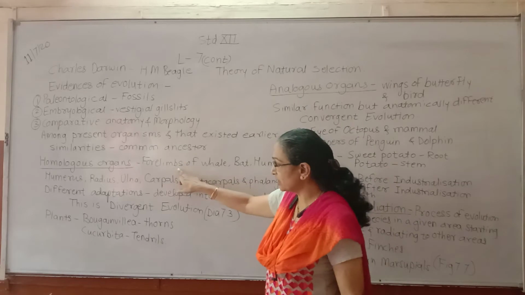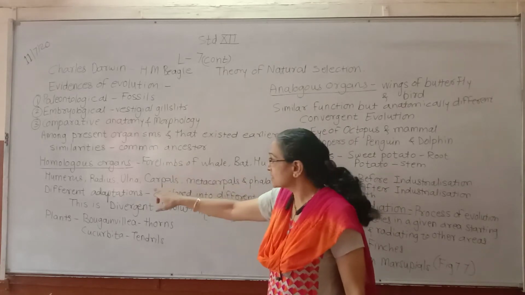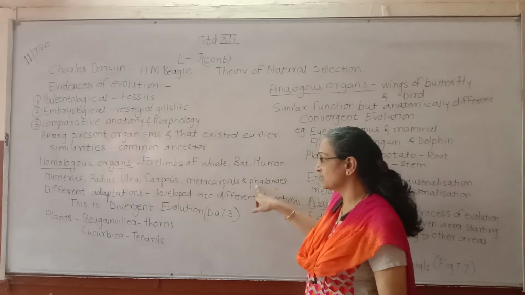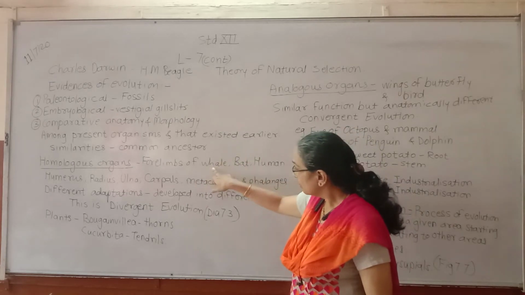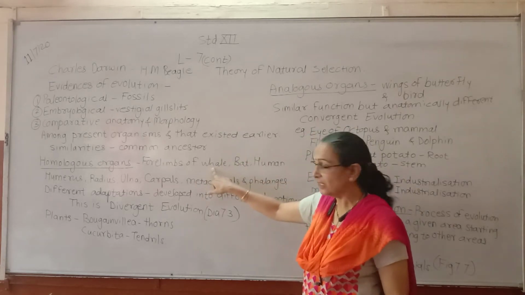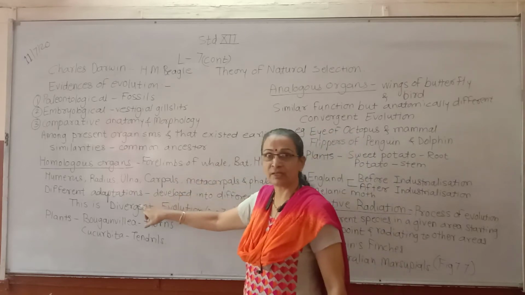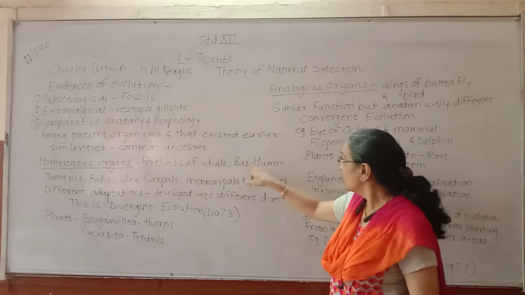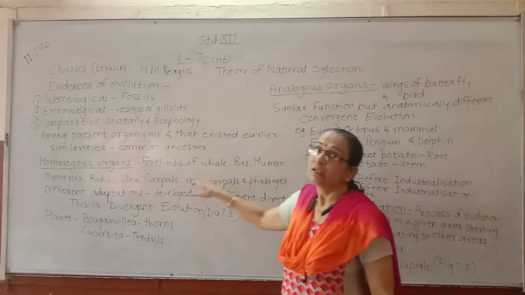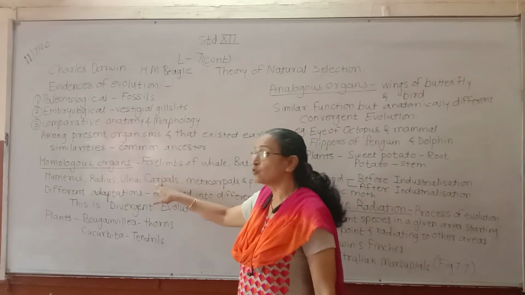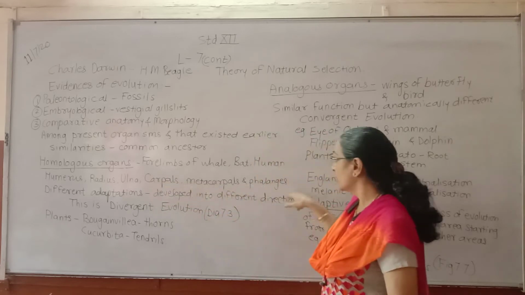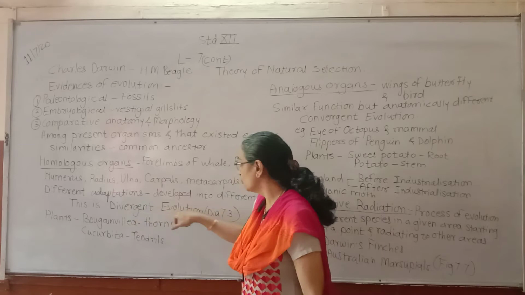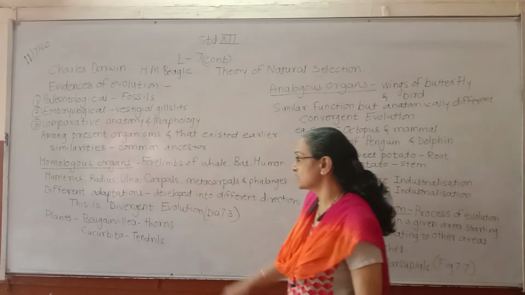Though the structure is the same, the same skeletal structure has developed into fins for whales to get adapted to the aquatic environment, wings for bats, and legs or arms for human beings. So this type of divergent evolution is seen here.